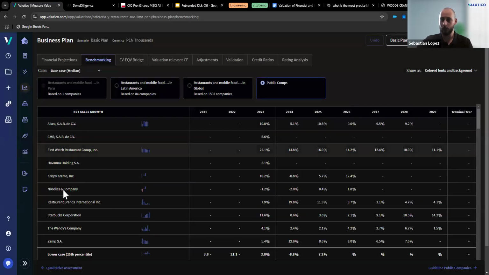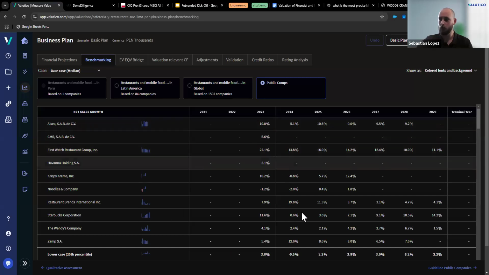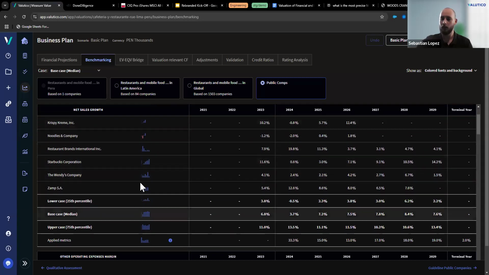Here you will see the list of comparables that you have selected, their expected sales growth rate on a year-by-year basis, and at the bottom of the table, you have the 25th percentile, median, and 75th percentile, as well as your applied metrics. So in this case, if you have manipulated or changed the numbers, these will not be the same because we're not using benchmarking data.